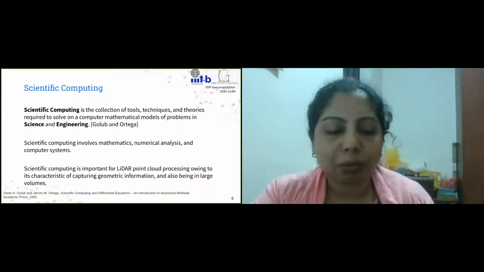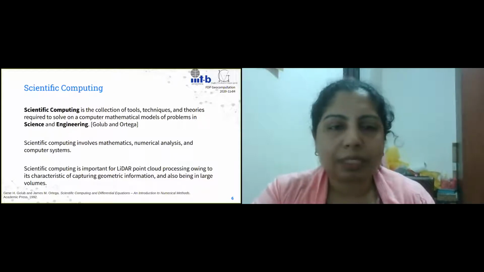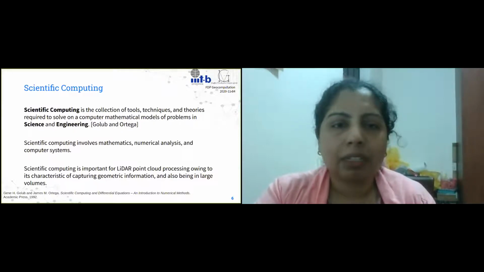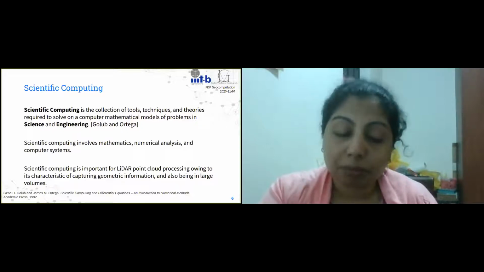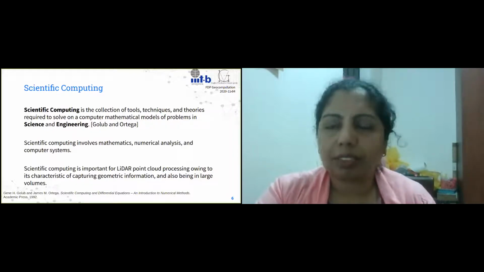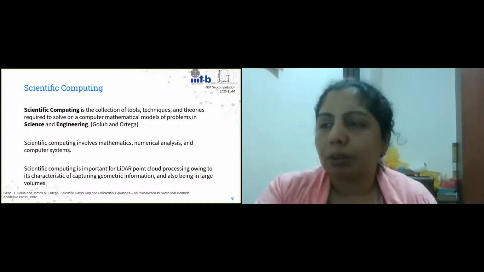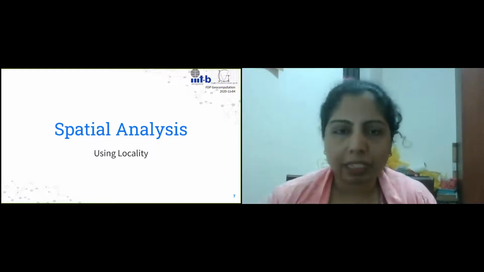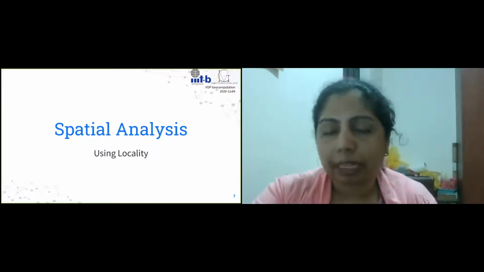Typically, most point cloud data sets that are at least curated and published have around a million to billions of points in a single data set. So to work with these kinds of data sets, we need to understand numerical methods which are efficient, right? So with that, I move on to the next thing, which is the spatial analysis using locality.